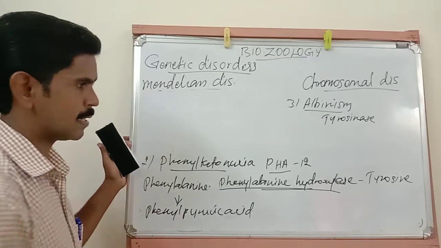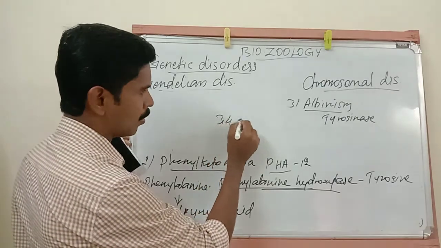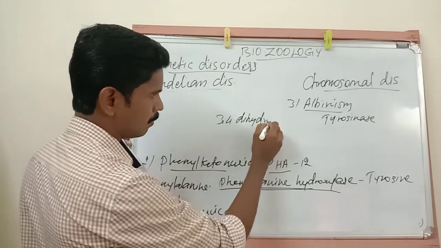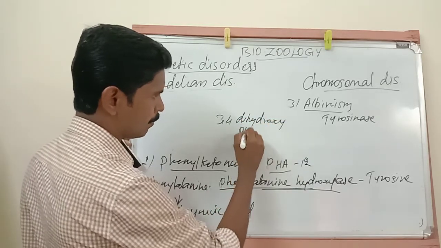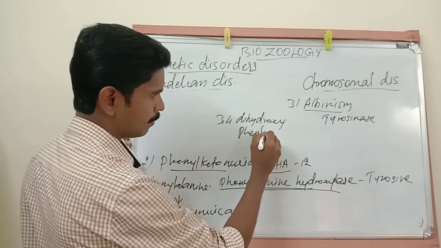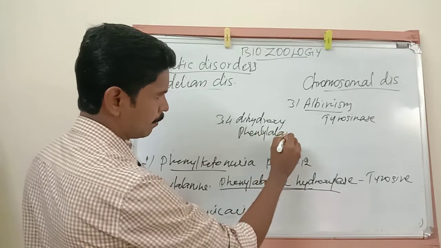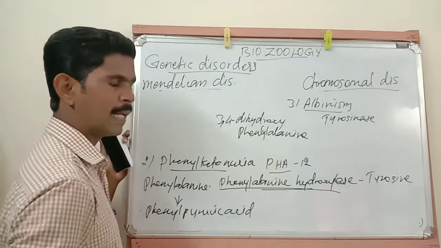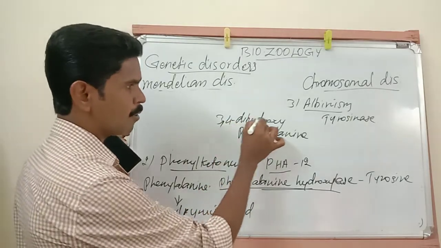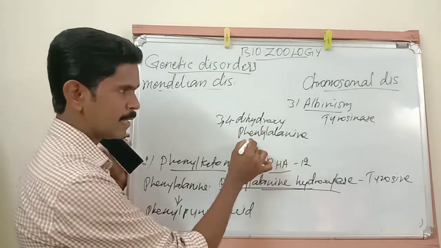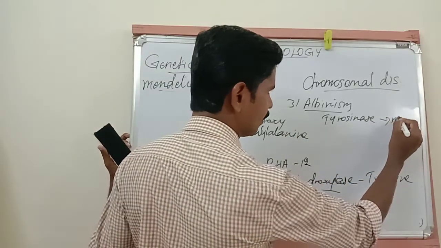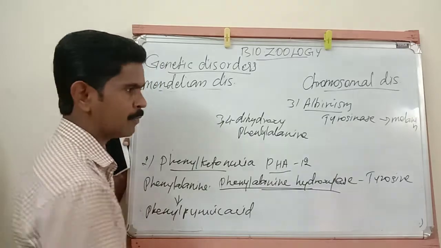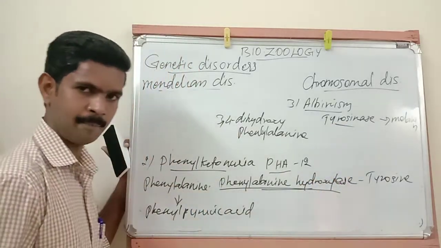The name of that amino acid is 3,4-dihydroxyphenylalanine. This 3,4-dihydroxyphenylalanine is converted into melanin with the help of the tyrosinase enzyme.